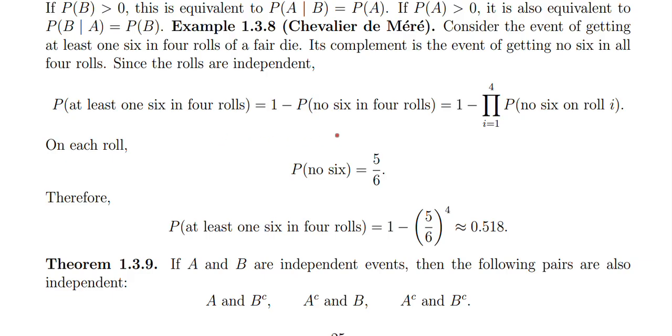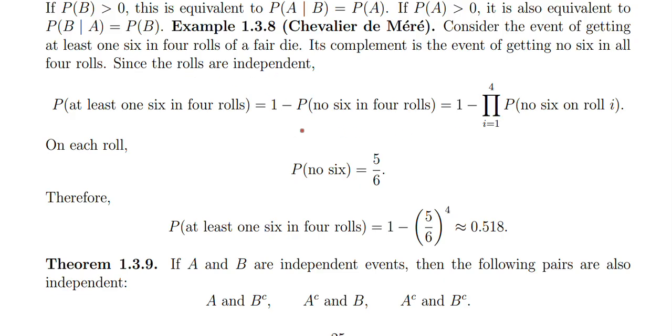So this is the complement of this one. Probability of no 6 in 4 rolls means probability of no 6 in roll 1, no 6 in roll 2, roll 3, and roll 4, and all are independent.